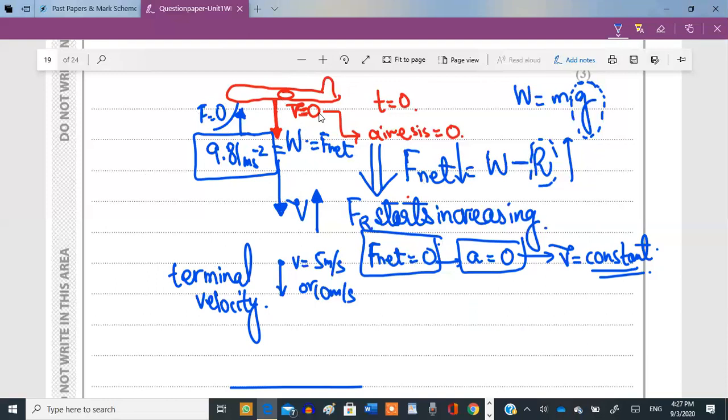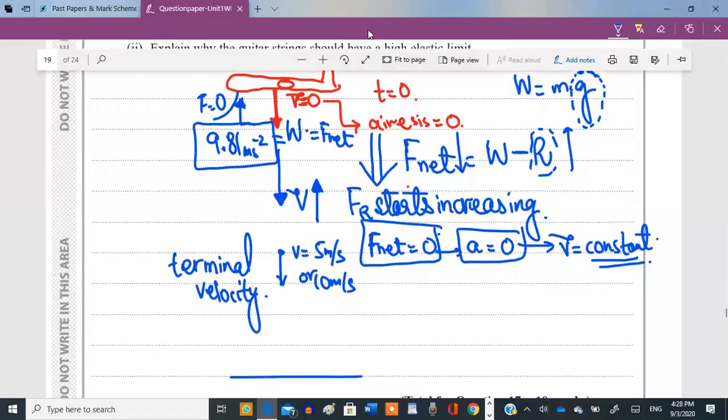As time passes, velocity starts increasing due to the acceleration. If the velocity starts increasing due to the acceleration, then what happens to the air resistance? Air resistance also increases with the velocity. Increase in air resistance then decreases the magnitude of the resultant force, due to which the magnitude of the net acceleration downwards also starts decreasing. And then as this acceleration reaches 0, the velocity becomes constant, and that particular velocity is called the terminal velocity.